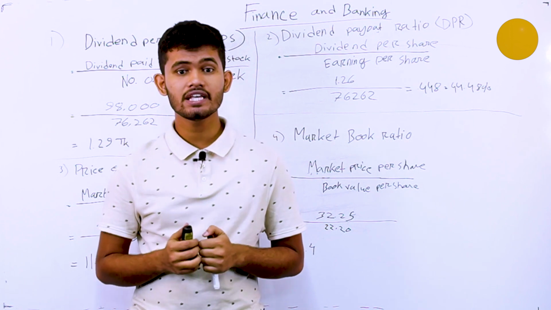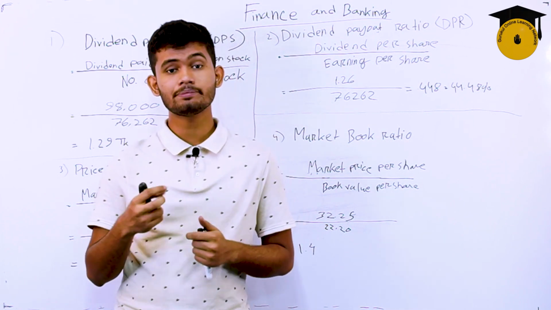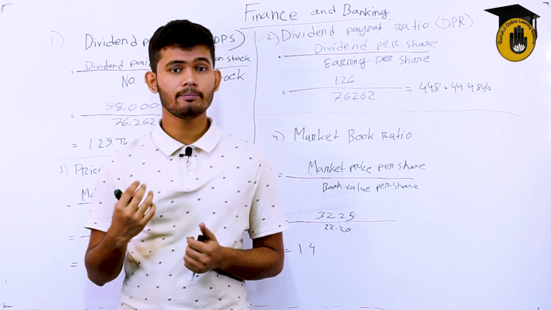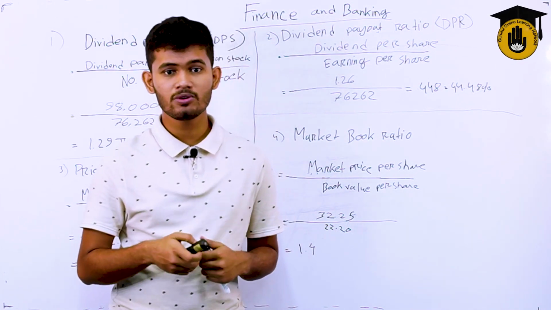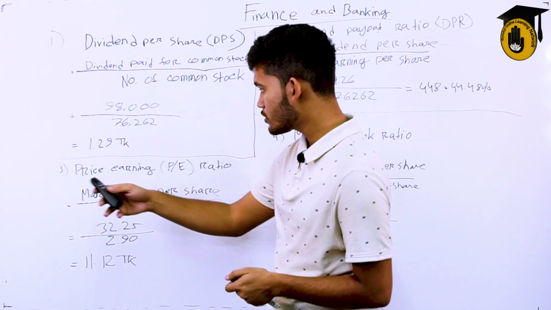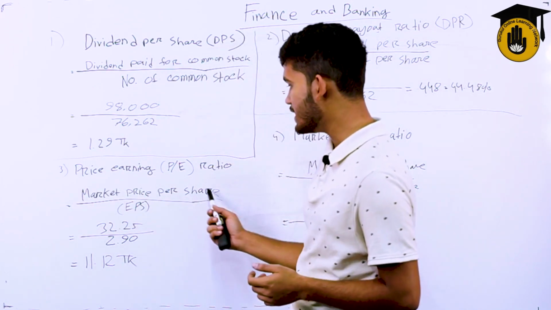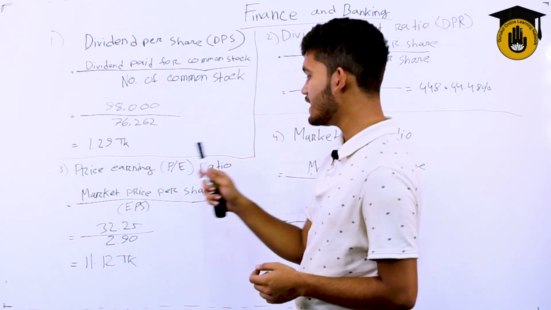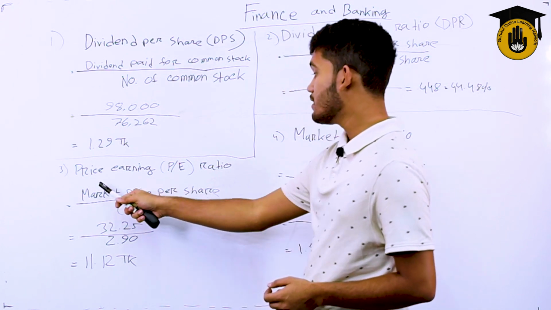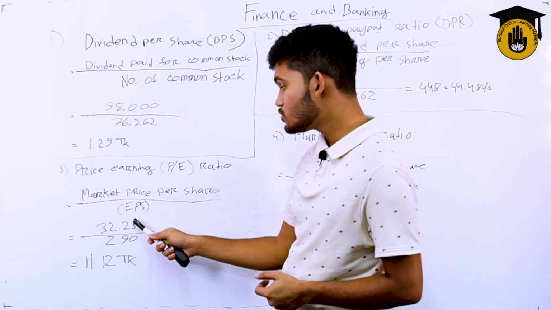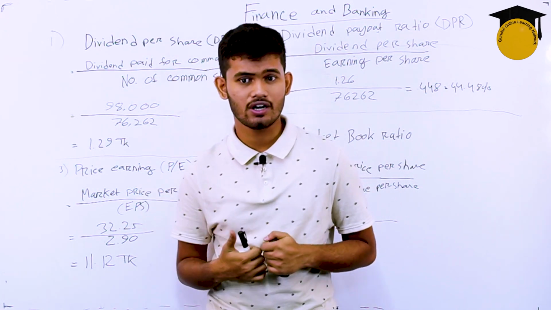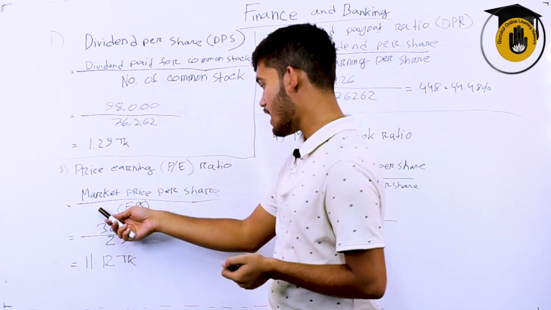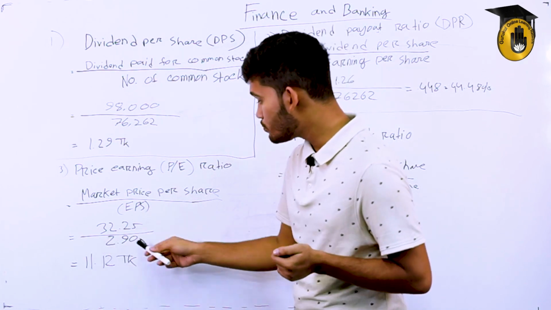The higher the PE ratio, the greater the investors' confidence. That means the higher the PE ratio of a company, the more investors will be willing to pay for your company. So let's take a look at the formula of the price earning ratio. PE is market price per share divided by EPS, which is earning per share. Market price per share is 32.25. The price of each share is 32.25 taka, and earning per share is given as 2.90.